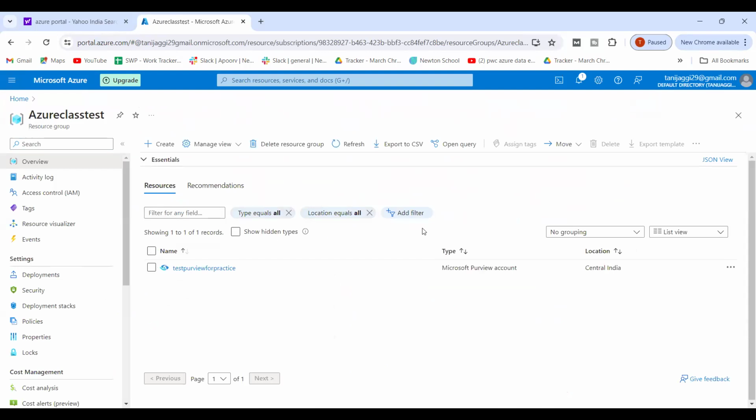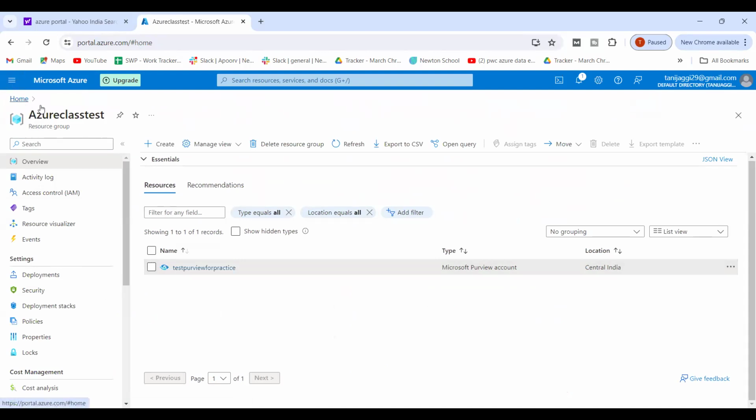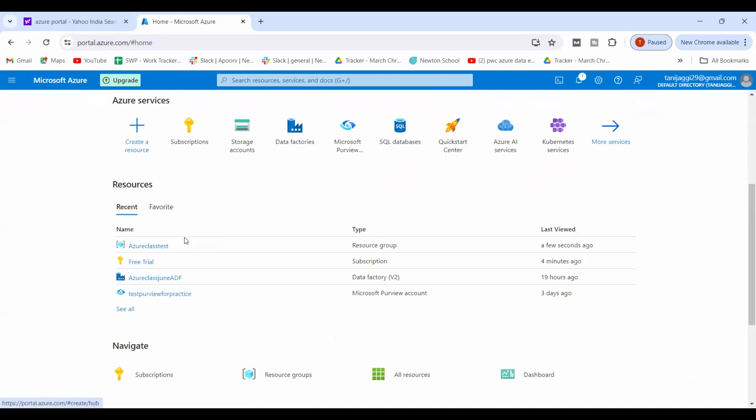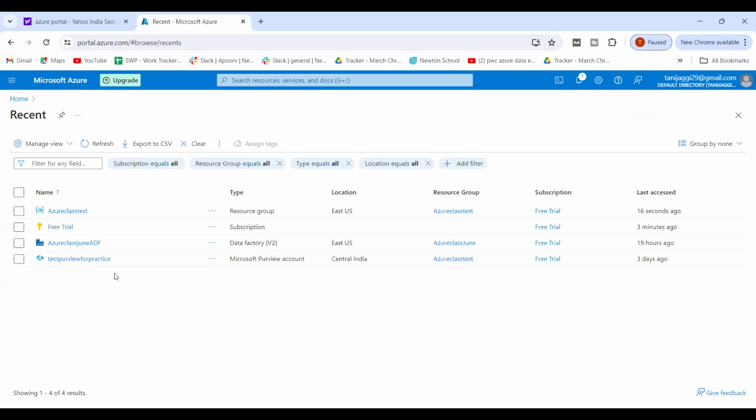This is the resource group which we created, and under this resource group we have just created this one, right? So we can create as much as we want, whatever we want. So if I go and see more, these are the things I've already created.